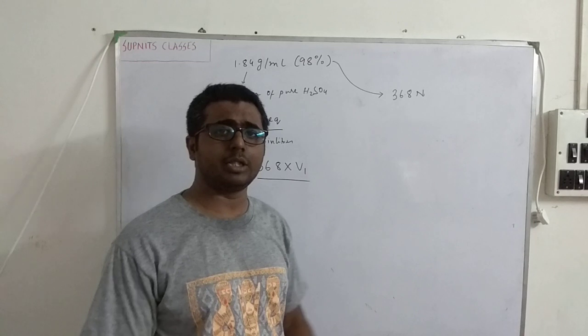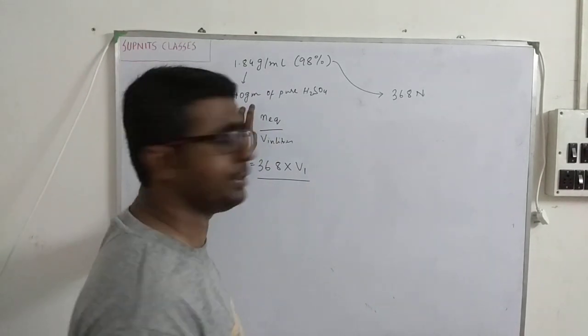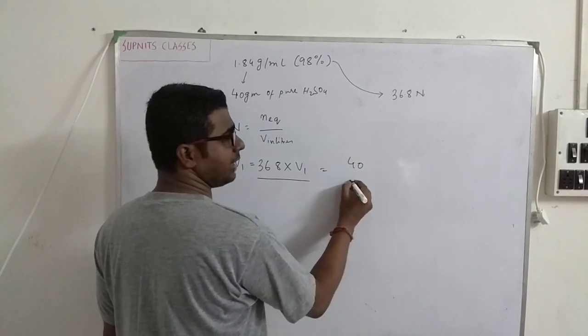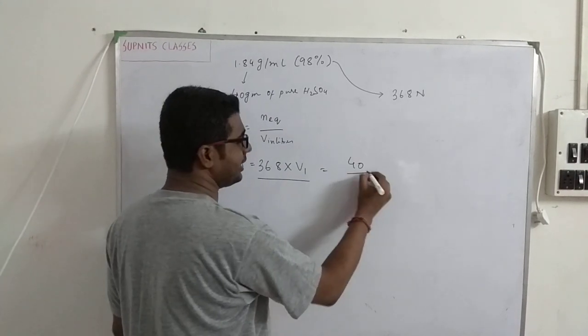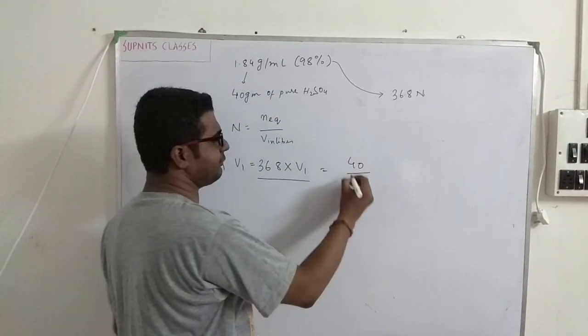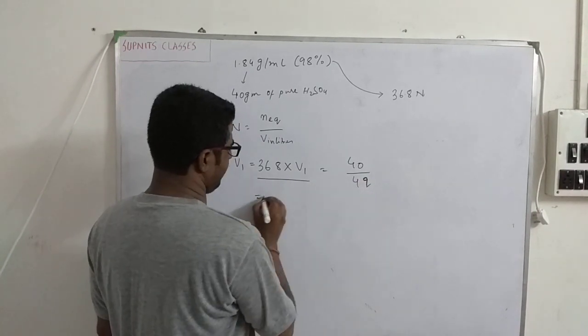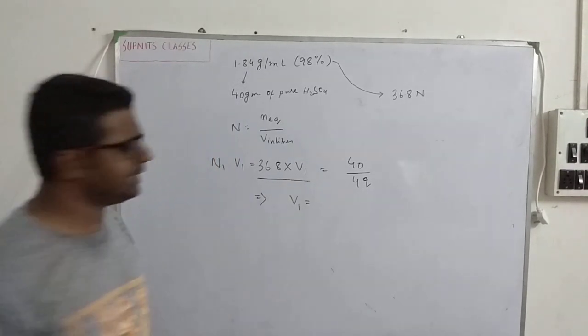So how do I calculate the number of equivalents over here? I already have the mass of 40 gram of pure H2SO4. So it will be 40. And what is the formula of number of equivalents? Mass by equivalent mass. Equivalent weight of H2SO4 is 49. We have calculated it so many times. So from here I can calculate the volume. Very easy.